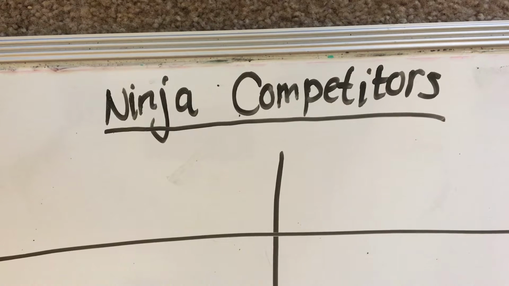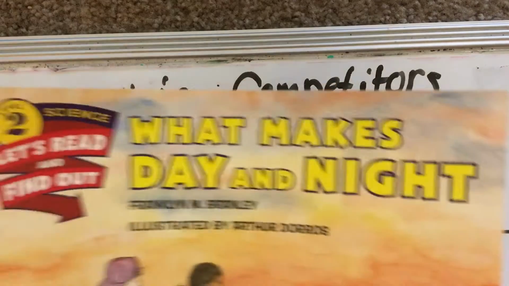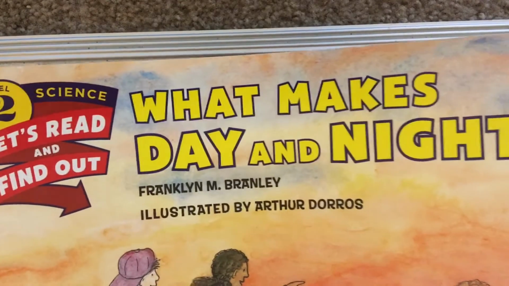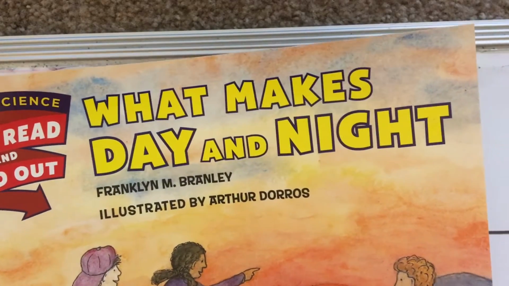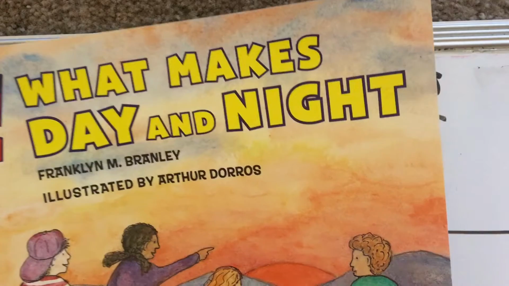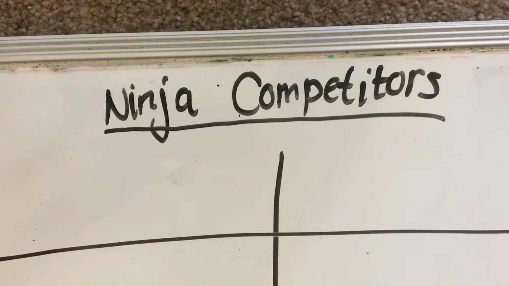So the first thing you need to do, you need to pick a good nonfiction book. And this can be tricky. I almost messed this up and I was going to pick this book, which I've already read aloud on YouTube. But this doesn't have very many text features in it. It almost reads like a fiction story. So I actually went on Epic, and this is not the way I would like to film it, but I found a book called Ninja Competitors on Epic.